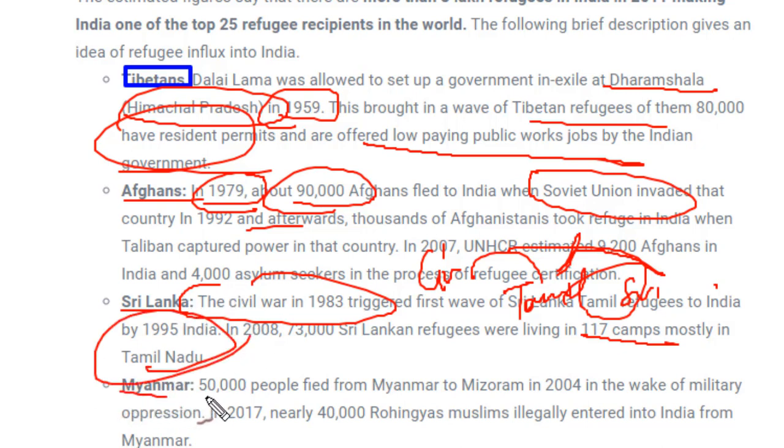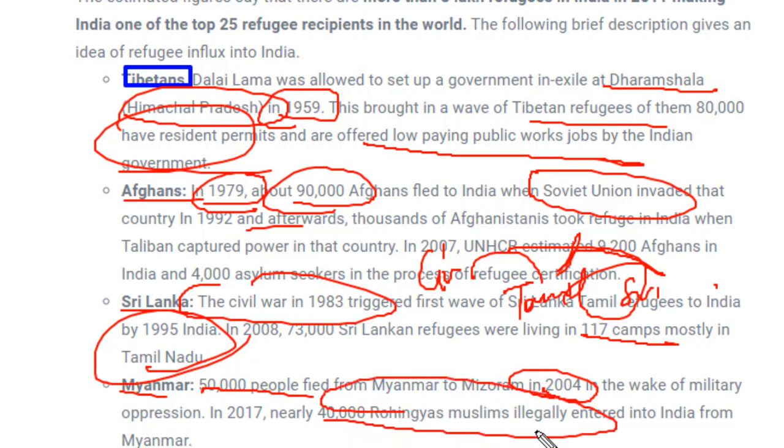Next is Myanmar. 50,000 people from Myanmar and Mizoram in 2004 came back to India, and this was very much in the news. You might have heard about Rohingya Muslims. 40,000 Rohingya Muslims illegally entered India from Myanmar, and this has been a very highlighted topic from last year. So you might have heard about it and you know very well about it.